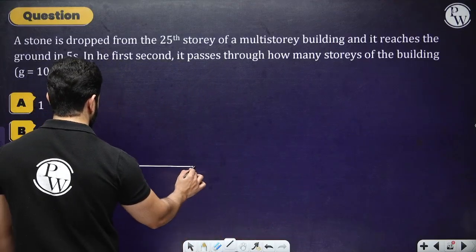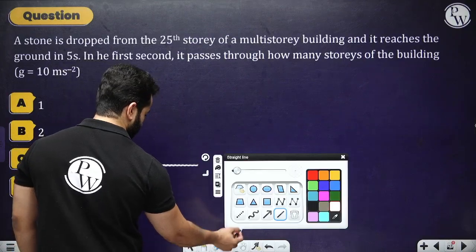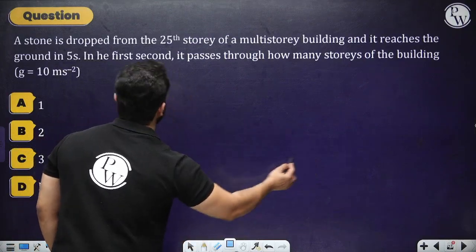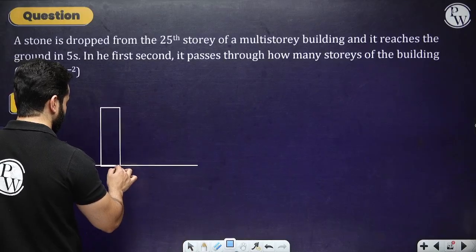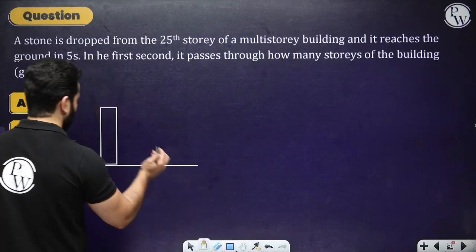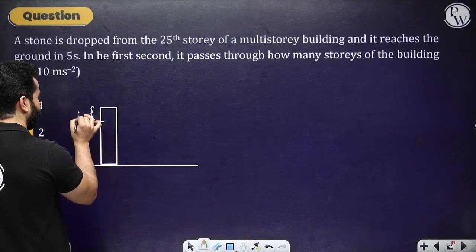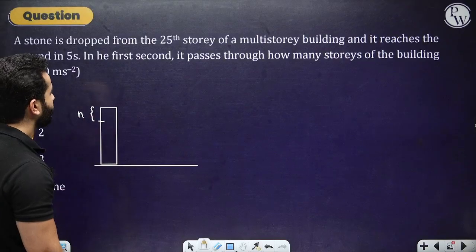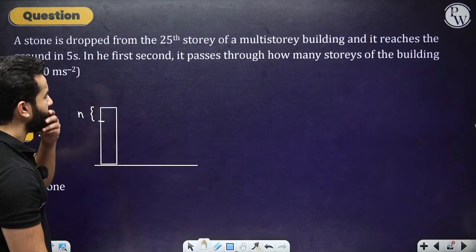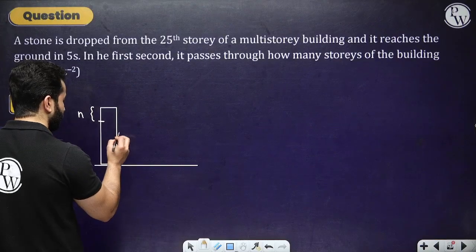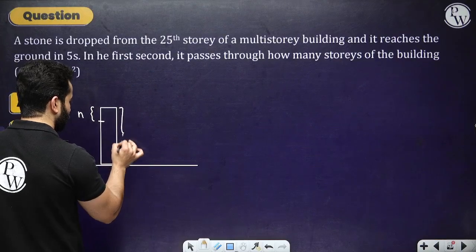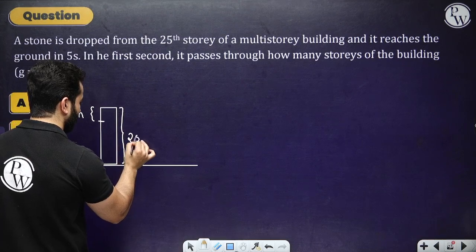Let's suppose that we have a 25-story building. Let's say that each story is n meters. So the total height is going to be 25n.